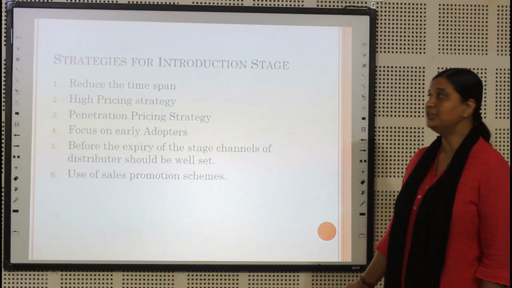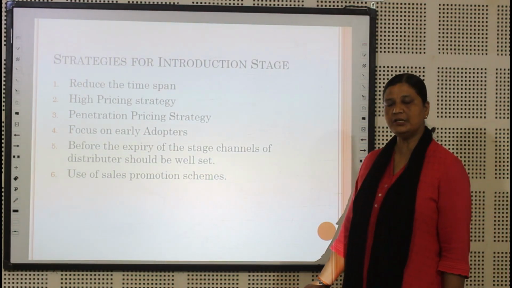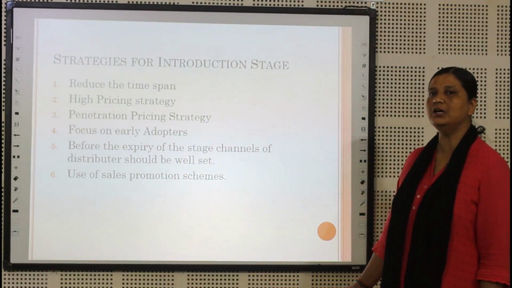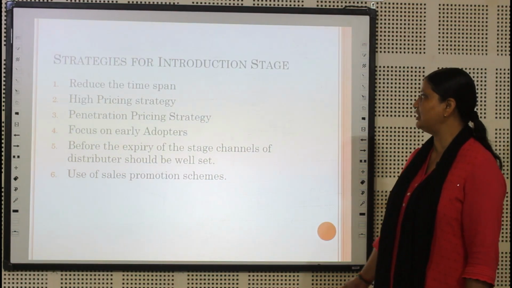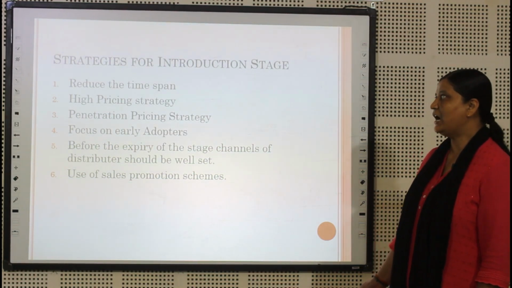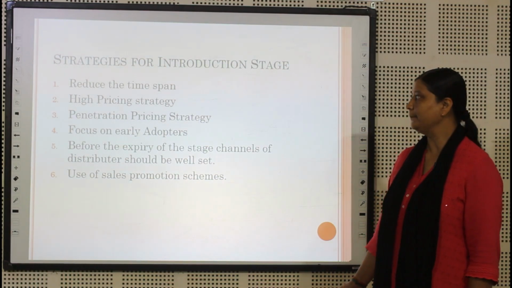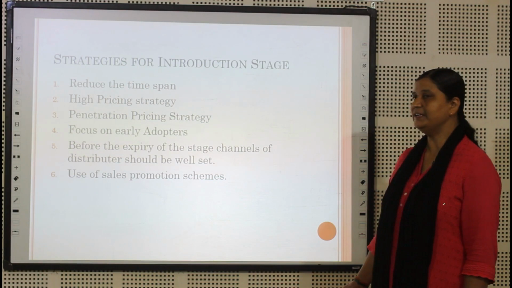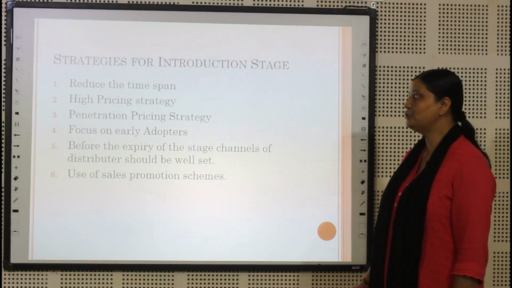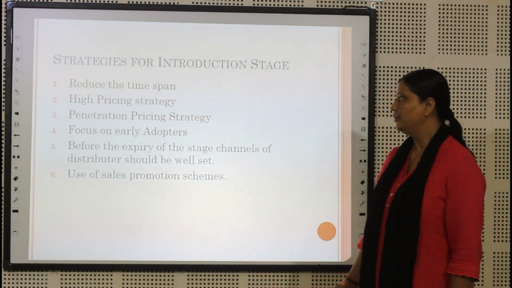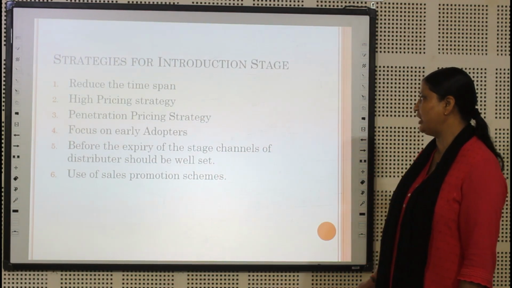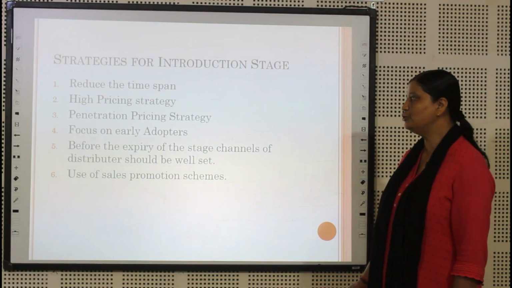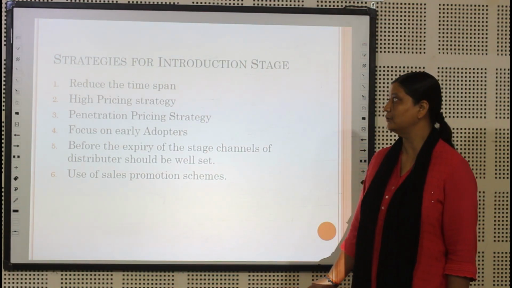Now we will discuss the strategies for all the 4 stages of the product life cycle. First, the strategies of the introduction stage. The strategies are reduce the time span, high pricing strategy, penetration pricing strategy, and focus on early adopters. Before the expiry of the stage, the channel of distribution should be well set. And the last strategy is use of sales promotion schemes.